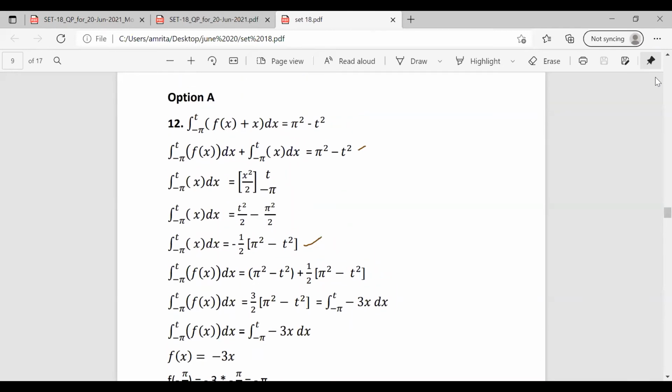So let's see this question once again. It is given as the integral from minus pi to t of f of x plus x dx equal to pi square minus t square. Splitting the integral into both terms, it is the integral from minus pi to t of f of x dx plus the integral from minus pi to t of x dx equal to pi square minus t square. Now we are finding the integral values of x dx and f of x dx separately. First, the integral from minus pi to t of x dx is equal to x square by 2 from minus pi to t. So we have t square by 2 minus pi square by 2.